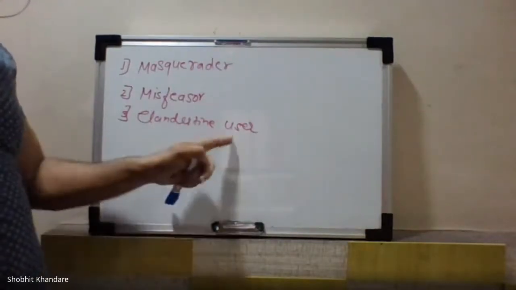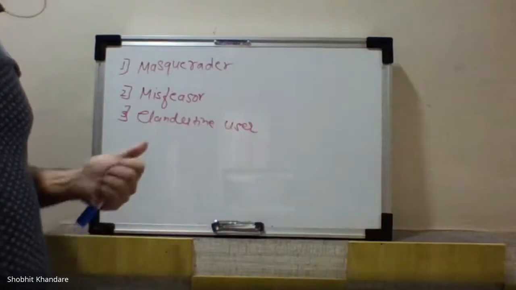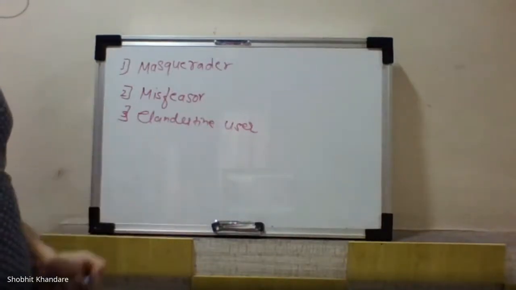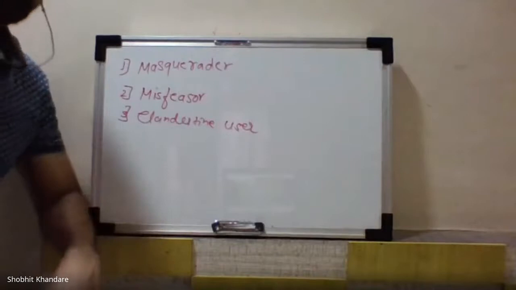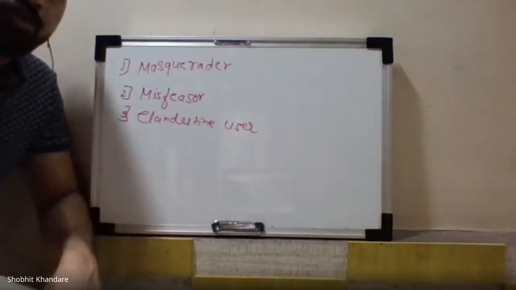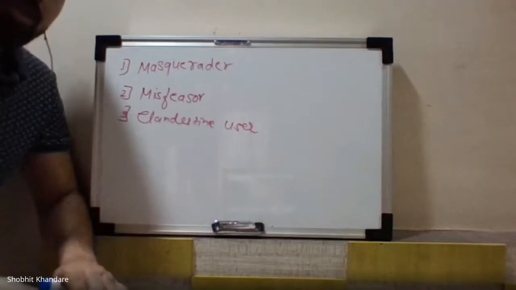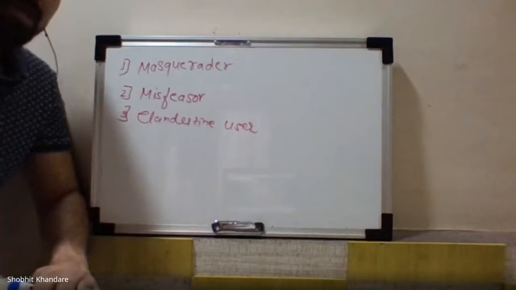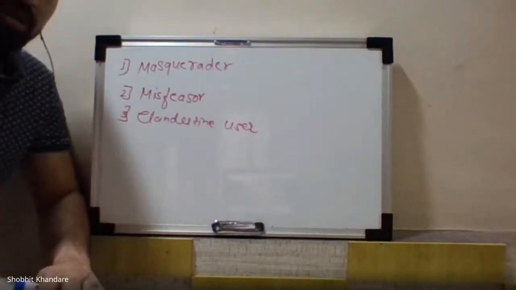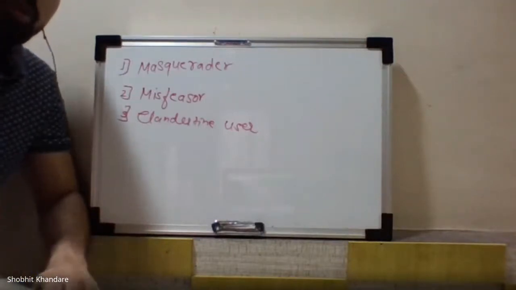Now, who is this clandestine user? He is the person who grabs supervisory control over the system. He is also unauthorized, but he is using his supervisory control over the system.